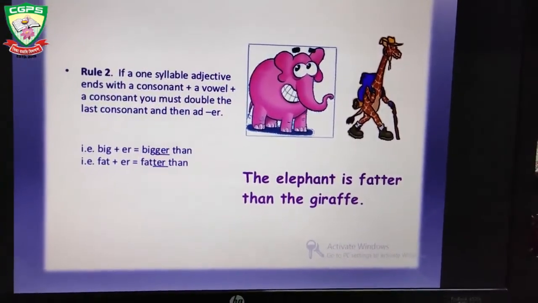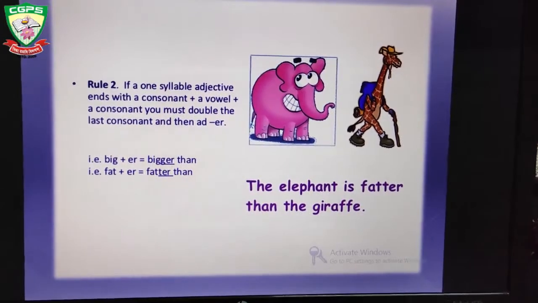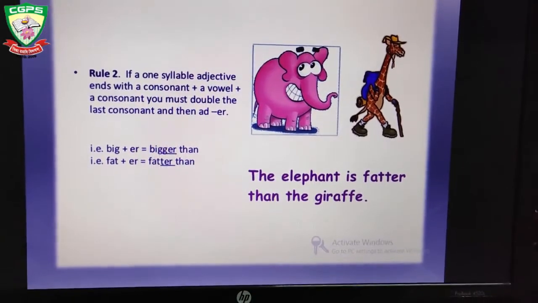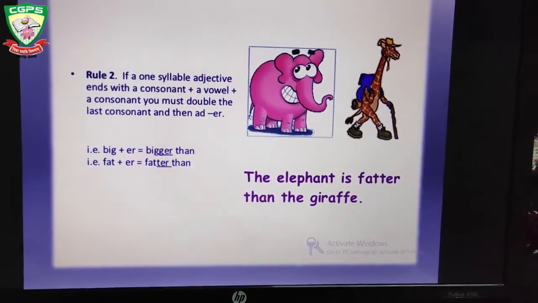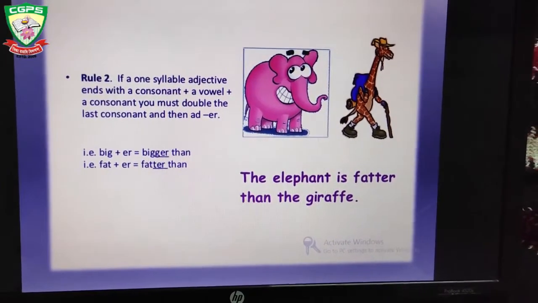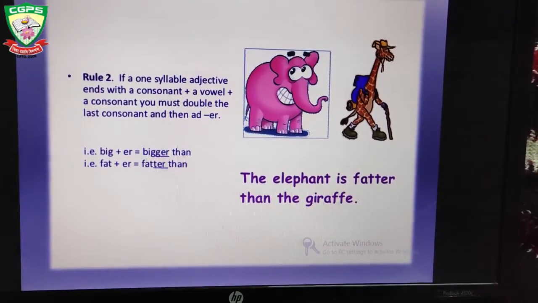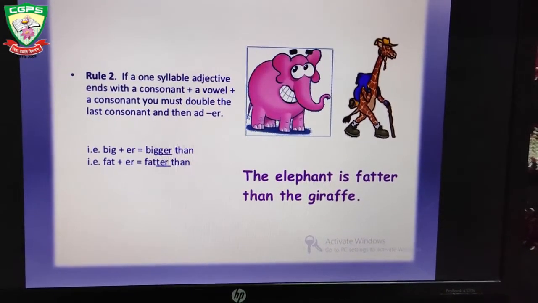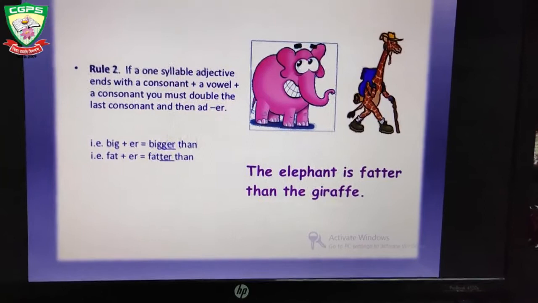If a one syllable adjective ends with a consonant, a vowel, a consonant, you must double the last consonant. You can see the word big, B-I-G, big. It is ending with consonant plus vowel plus consonant. You know the 5 vowels A, E, I, O, U. So B is a consonant, I is a vowel, and G is a consonant. So if there is a combination of consonant plus vowel plus consonant, we will double the last letter and add er.